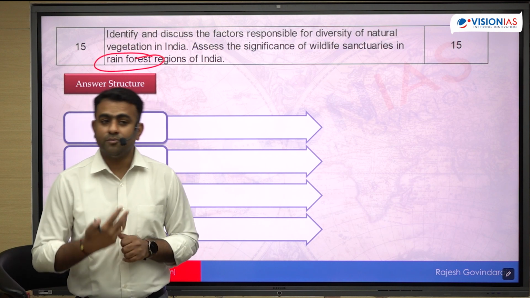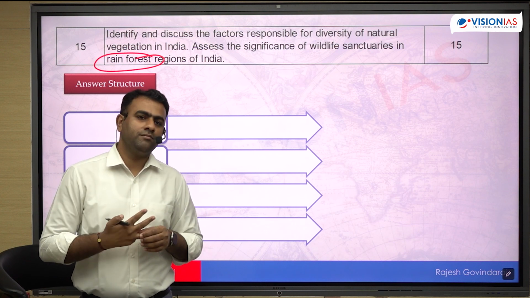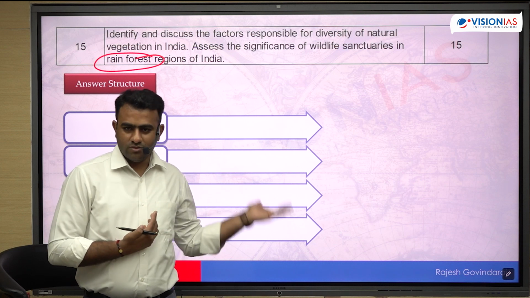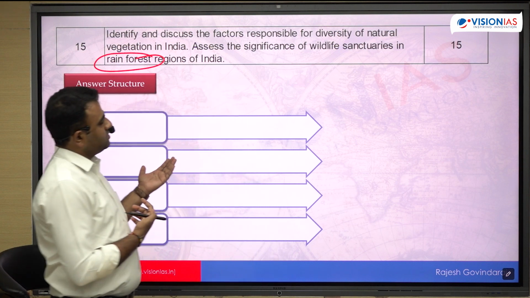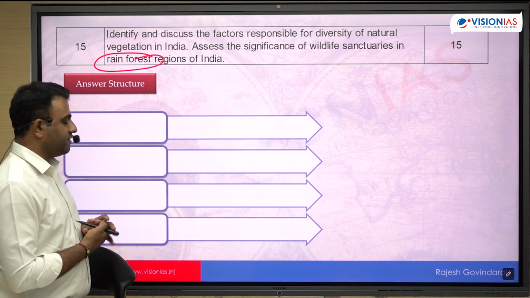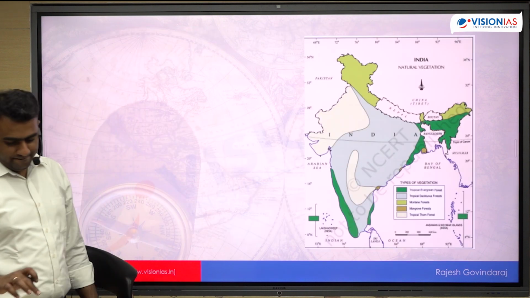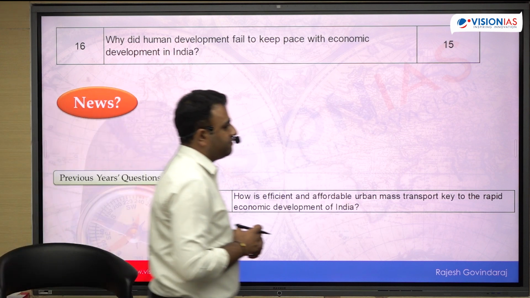And to protect the tribal areas, good, which are more in sync with the natural vegetation in these rainforests. All of this will be covered. So assess the significance: overall, you have to tell what the important significance is. Why should we have wildlife sanctuaries in this region? This is a bit of a general question.